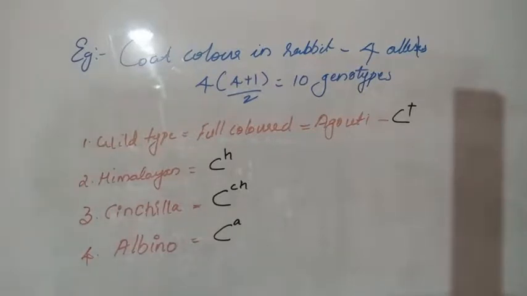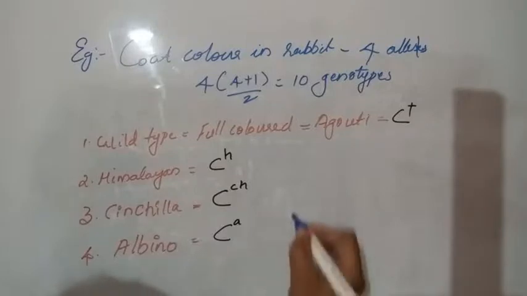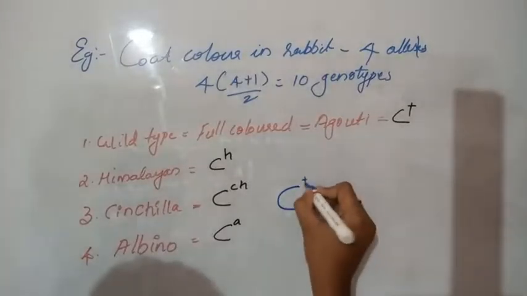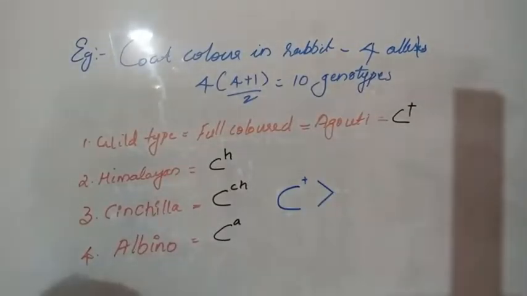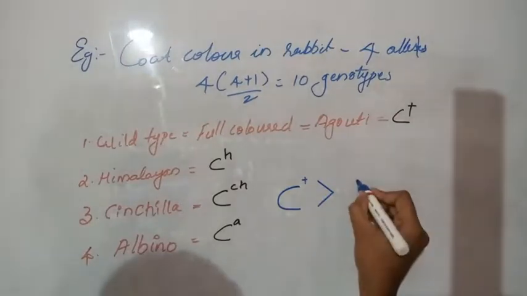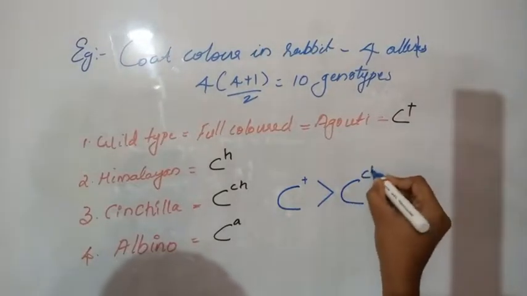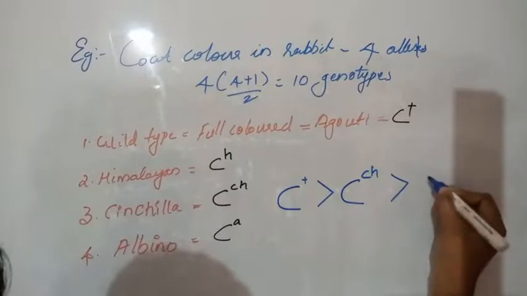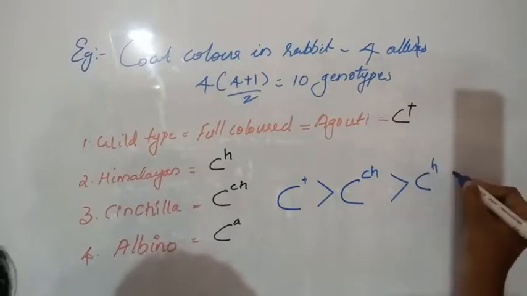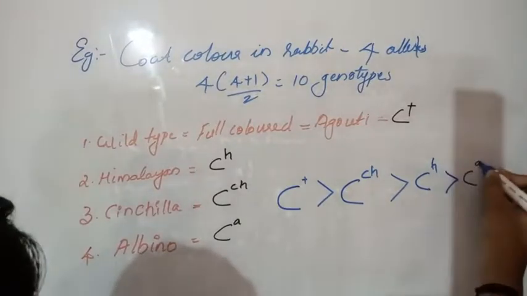These 4 alleles show a gradient in their dominance character. We can write C plus is greater than Chinchilla, Chinchilla is greater than Himalaya, Himalaya is greater than CA.